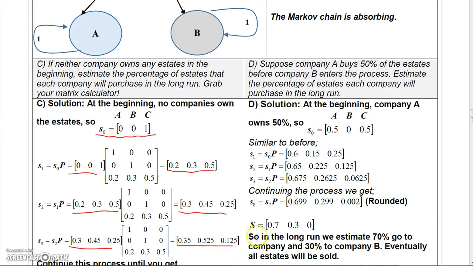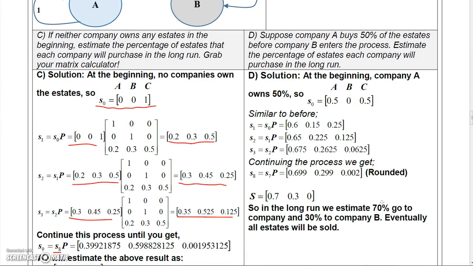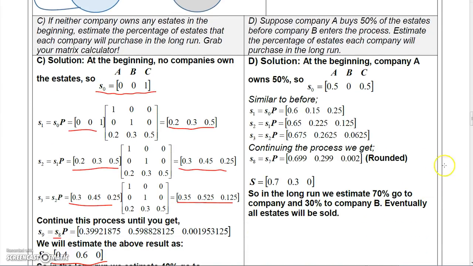And then D says, suppose company A buys 50% of the estates before company B enters the process. Estimate the percentage of estates. Well, in that case, our initial state matrix would be 50% for A and 50% for C. If we multiply that times the matrix, we get this.